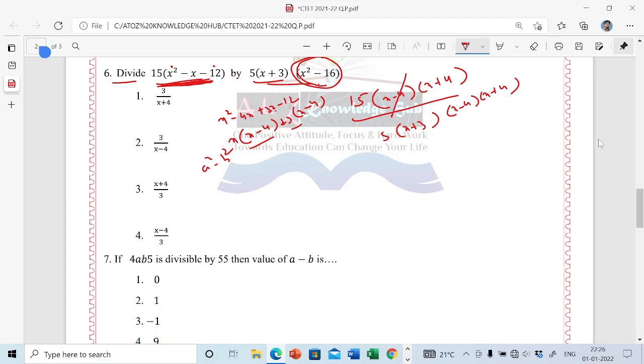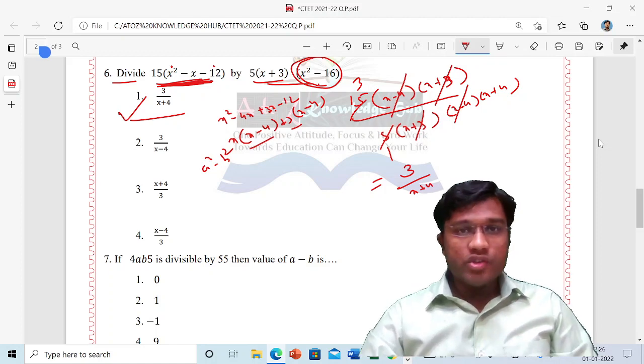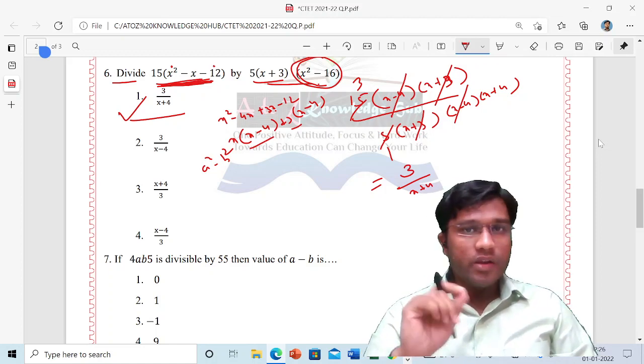This x minus 4 and this x minus 4 get cancelled, and here x plus 3 and x plus 3 cancel each other. Now 5 ones are 5, 5 3s are 15. So in the numerator 3 is remaining, and in the denominator x plus 4 is remaining. So this is the most correct answer. It takes very much time, but you should be very perfect in factorization.